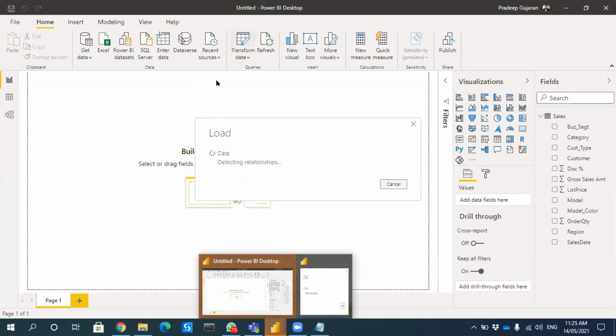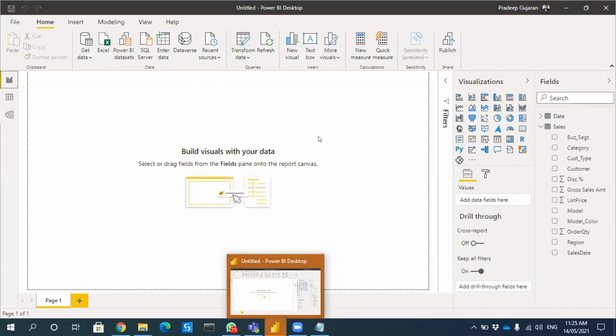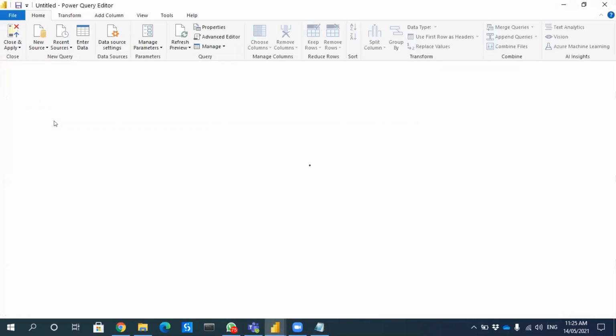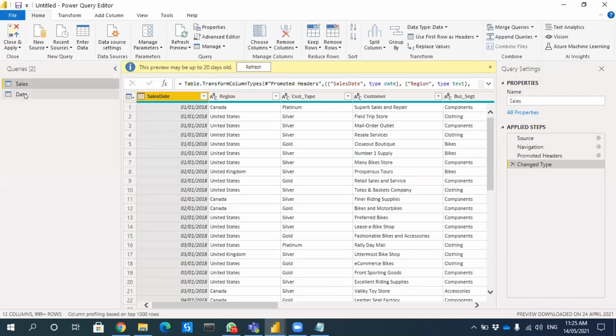I am already there in query 1. You should be able to select query one, and then you will be able to see advanced editor. Okay, carry on. I'll check it out. Share me your screen. Let me see.